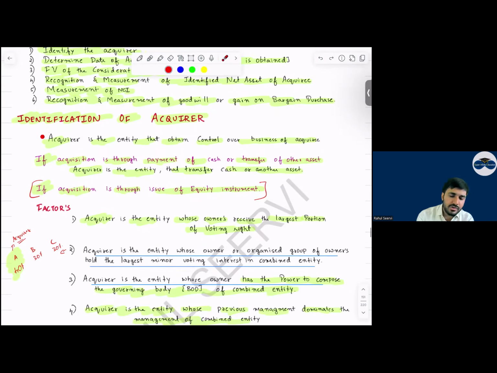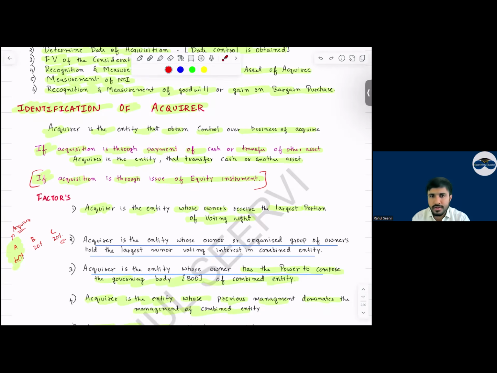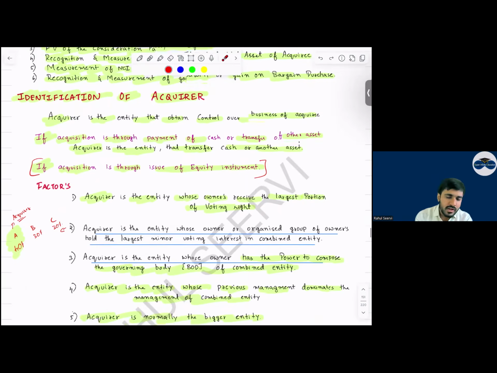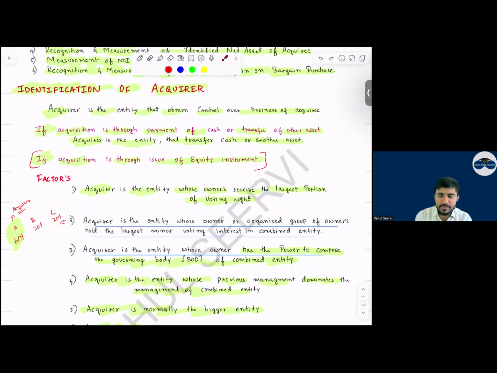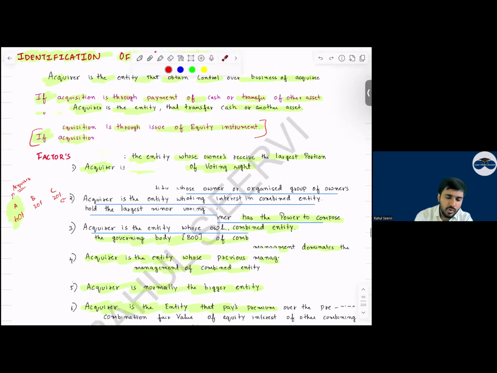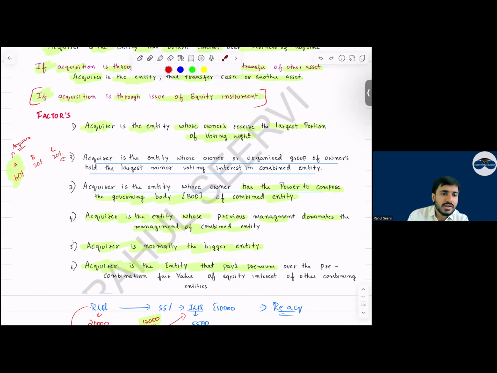So see now, identification of the acquirer. Which company will be the acquirer? Acquirer is the entity which will give what, everyone? Which will give cash. Acquisition is through payment of cash or transfer of other assets. Then the entity which is transferring it is the acquirer. Sir, if the acquisition is through issue of shares, if a company is giving shares, in that case, how do we decide this one? Yes, sir. So see now, what are the factors we have to consider? Acquirer is the entity whose owners receive the largest voting rights.